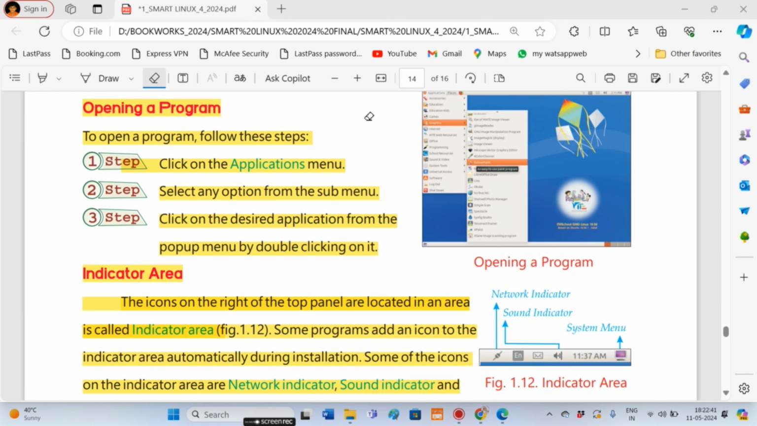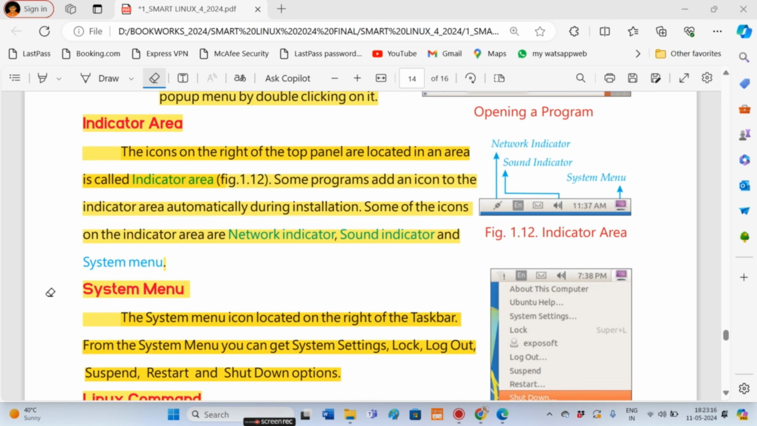Opening a program. To open a program, click on the Applications menu, select any option from the submenu, and click on the desired application from the pop-up menu by double-clicking on it.